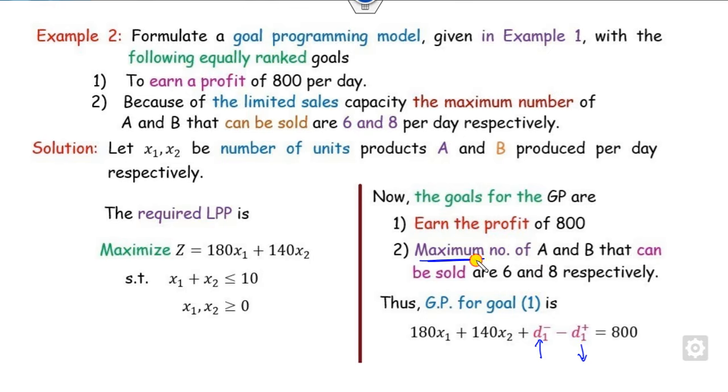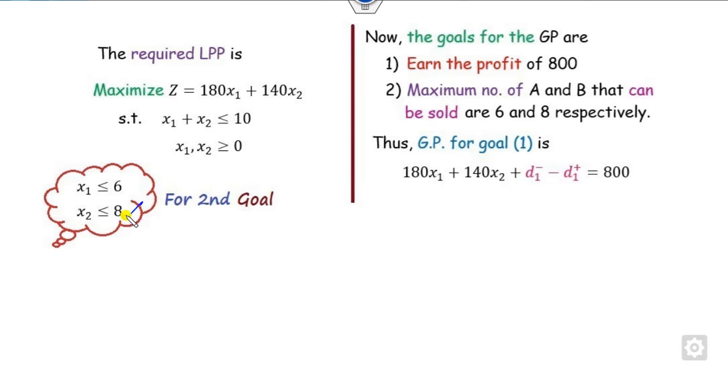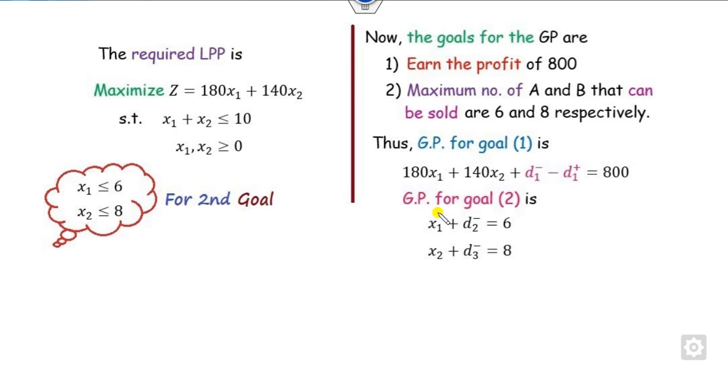The second is that the maximum number of A and B that can be sold is 6. So the maximum number of requirements of A, that is x1, is here, and the maximum of x2 is here. These are the two conditions imposed here. So how can you define the goal for this? Since the upper bound is already there, you can simply write for here x1 with only the negative deviation. There is no need to write the positive one because the upper bound is fixed, and so on. Now there are no more constraints.